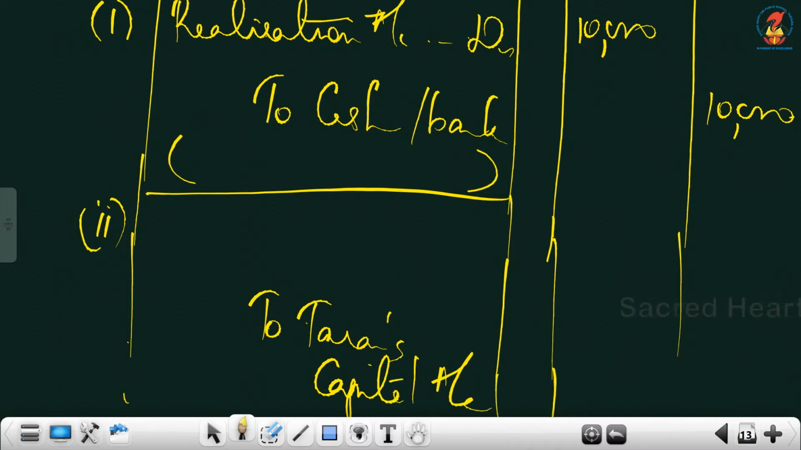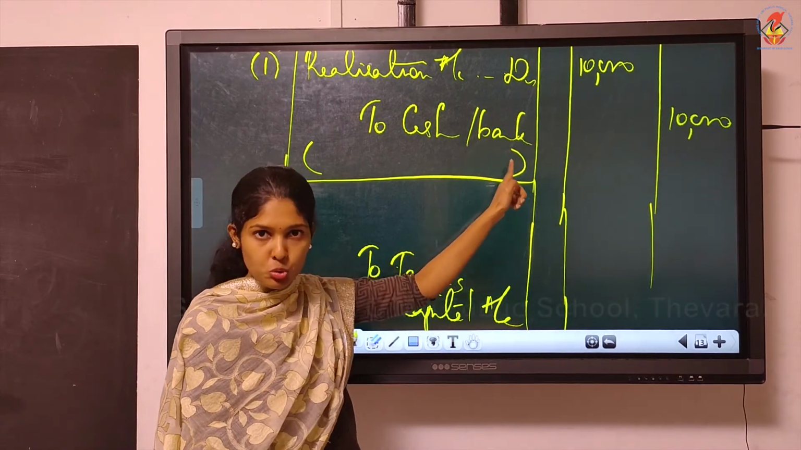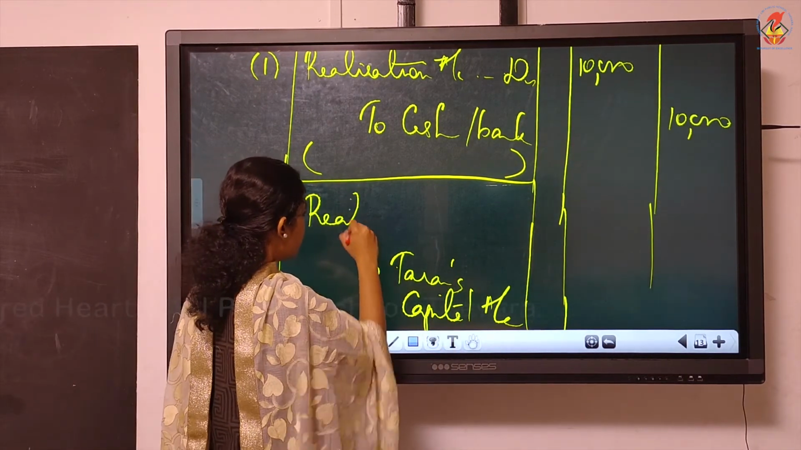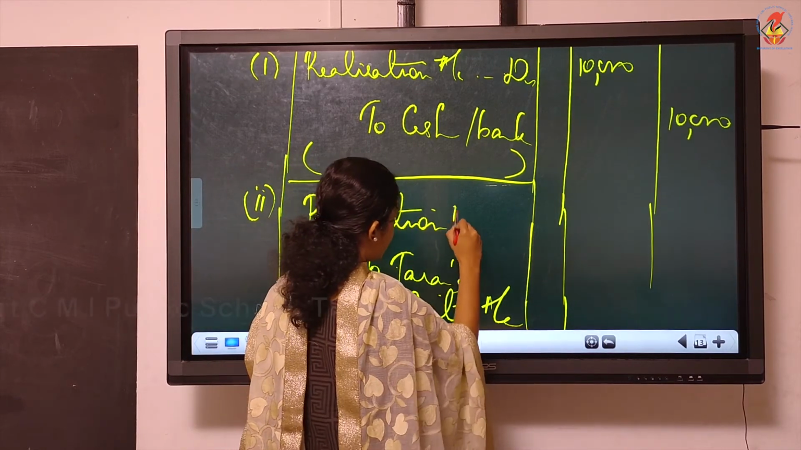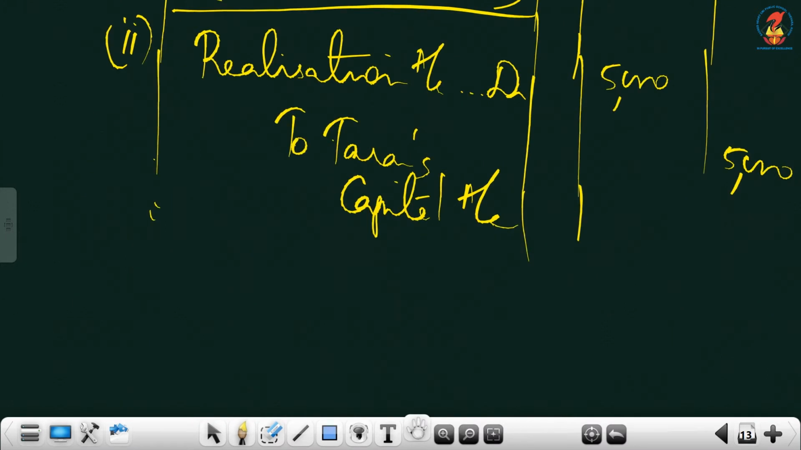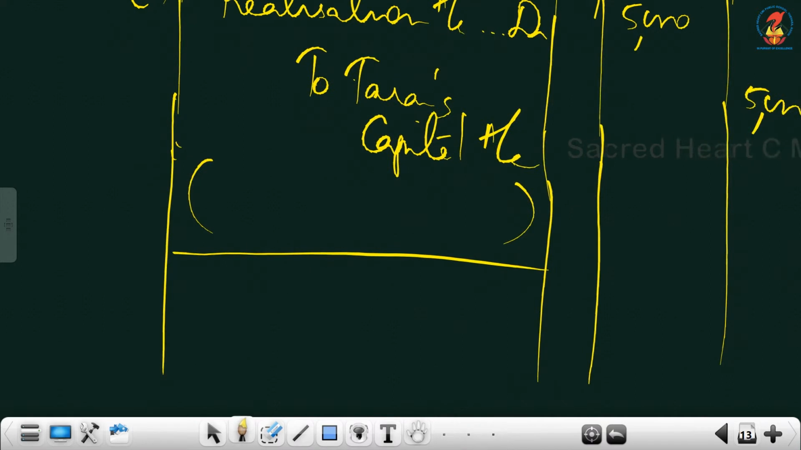What will you debit? Nothing is mentioned about who is bearing it. And normally, what will you write? You will write realization account. If it is paid by the firm, to cash or bank. If it is paid by the partner, you must write realization to that partner. Here it is Taran. So realization account debtor to Taran's capital account. The amount is 5,000. Narration is realization expenses paid by partner.